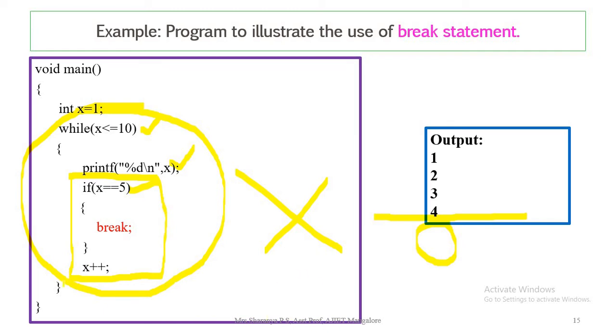It will completely come out, and the statement executed till that point will be the output. This is how it will be executed. So with the while loop, inside the if condition, if it matches, the break is going to be executed.